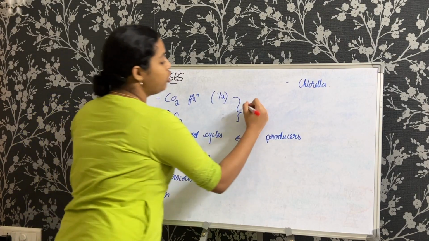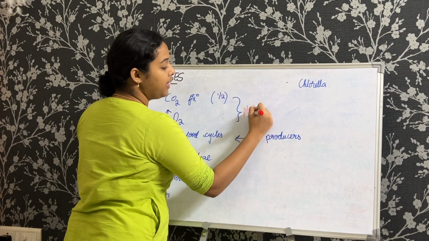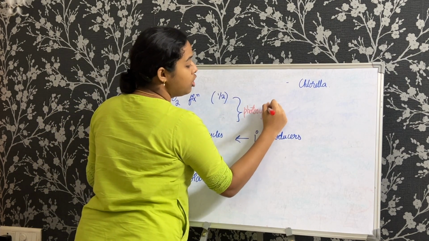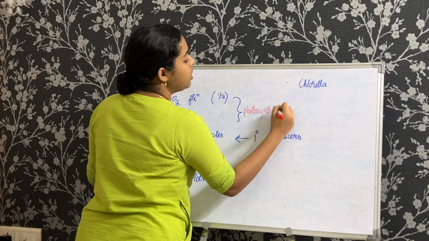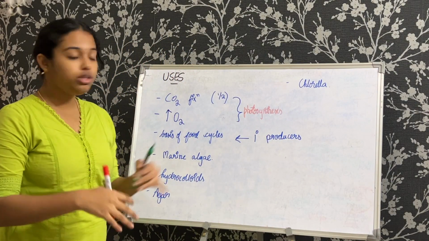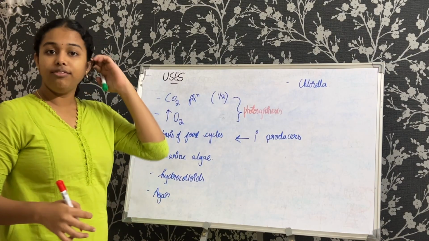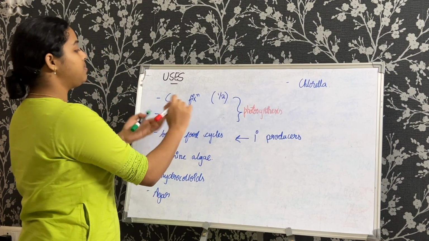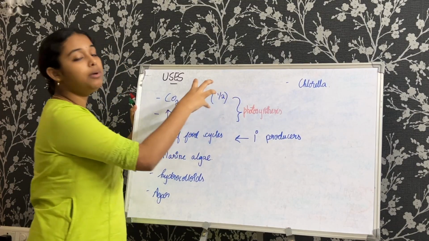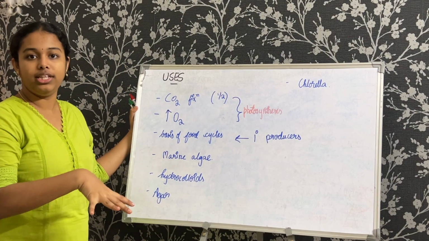Because of their role in photosynthesis. As I mentioned in the beginning, in the definition of algae, we mentioned that they are chlorophyll bearing, right? So they photosynthesize. So because of this process, they are able to undergo this process of carbon dioxide fixation. And why it is mentioned specifically here is because they are involved in more than, or at least half of the carbon dioxide fixation going on in this planet right now.